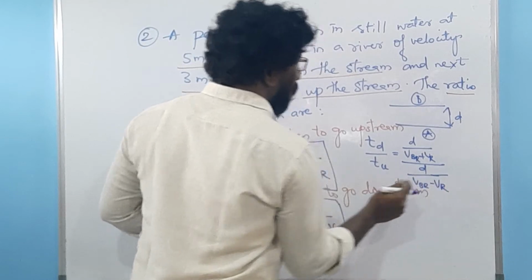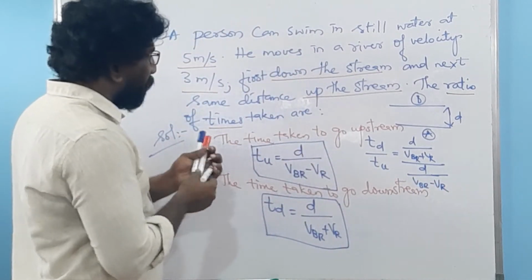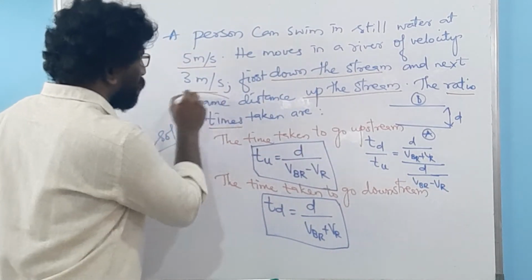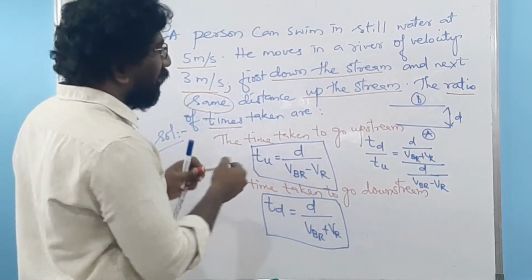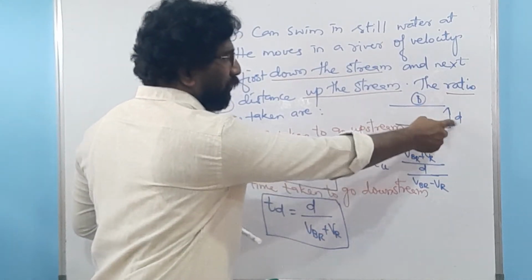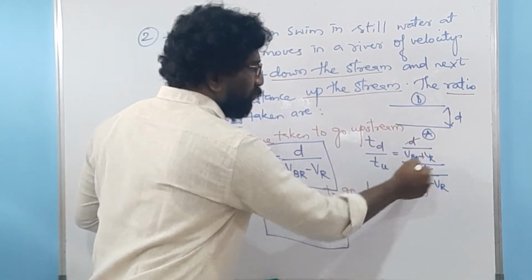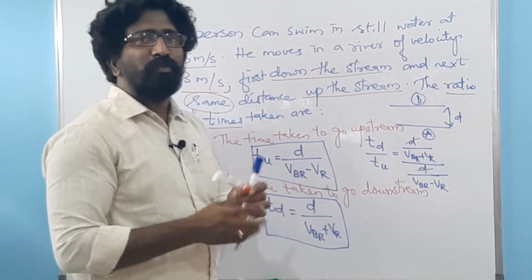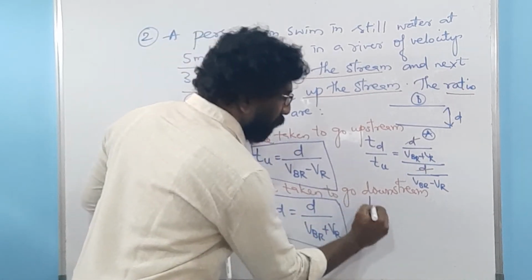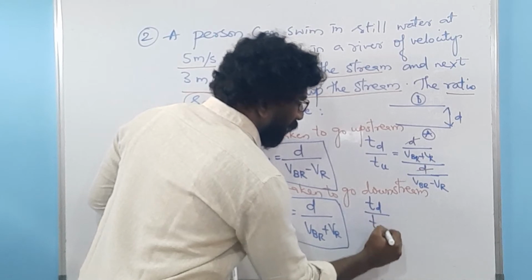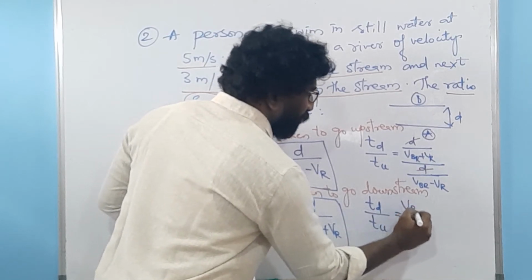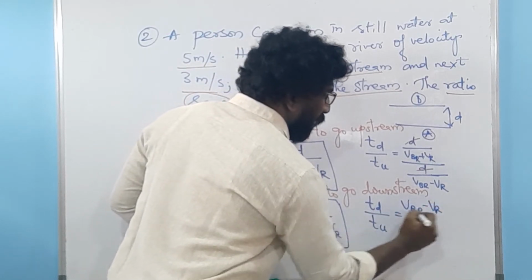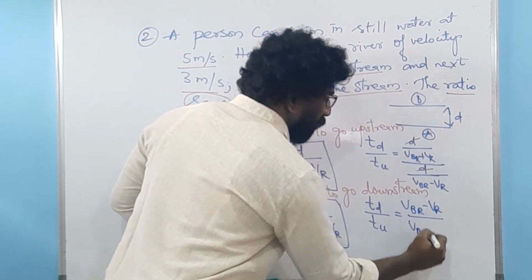Since it is mentioned that the person is swimming the same distance, let the distance be equal to D. Both distances will get cancelled. So ultimately it will be TD over TU is equal to VBR minus VR by VBR plus VR.